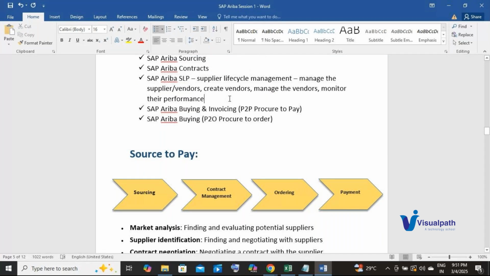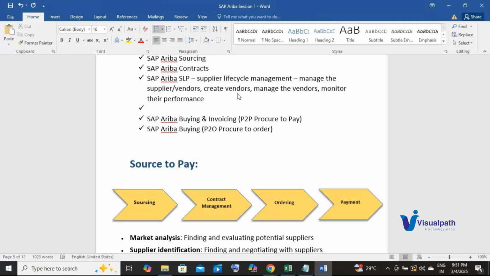Now, why do I need to monitor the performance of any vendor? For example, consider you are purchasing steel from two different vendors. You have established the contract, everything is done, and you are already purchasing steel from the two vendors.